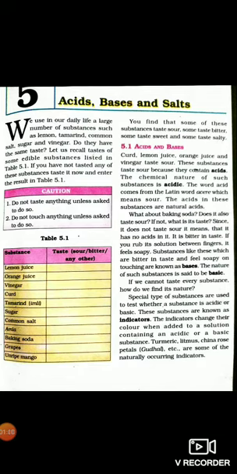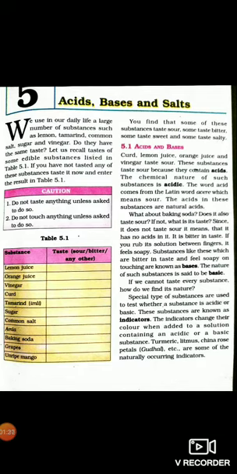On the basis of taste, substances can be classified into acids, bases or salts. Curd, lemon juice, orange juice and vinegar are sour in taste. The substances which are sour in taste are called acids, and their chemical nature is acidic.